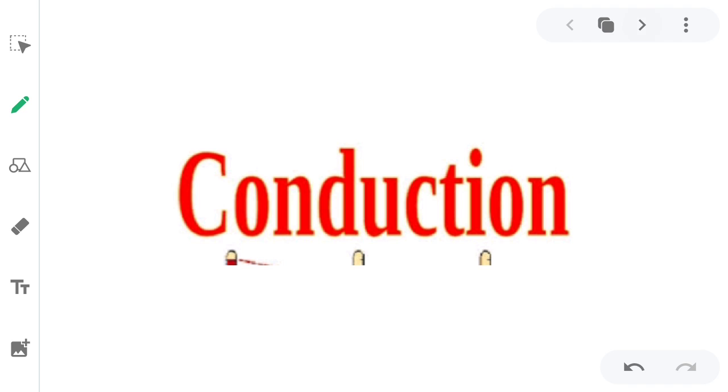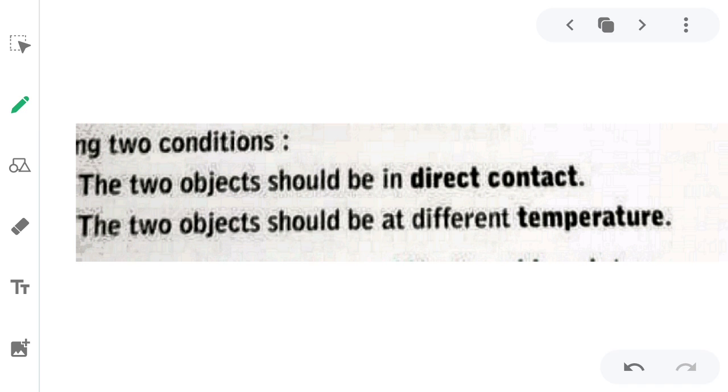So there are two conditions for conduction: the two objects should be in direct contact, and the two objects should be at different temperatures. There should be direct contact. If any gap is there, even a small gap, then the heat transfer will not happen. So there should not be any gap between the two objects. That is the very first condition. The second condition is the two objects should be of different temperature. If the temperature of both the objects is equal, in that case also the heat transfer will not happen.